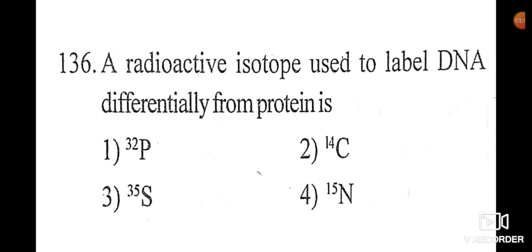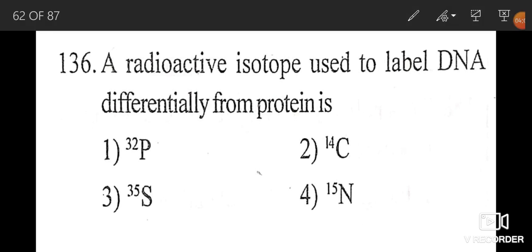Question number 136. A radioactive isotope used to label DNA differentially from protein is phosphorus 32.